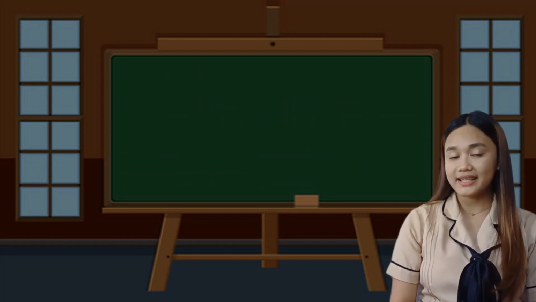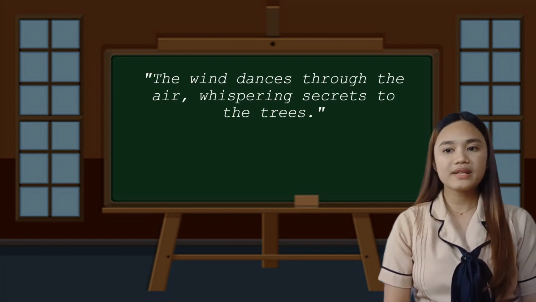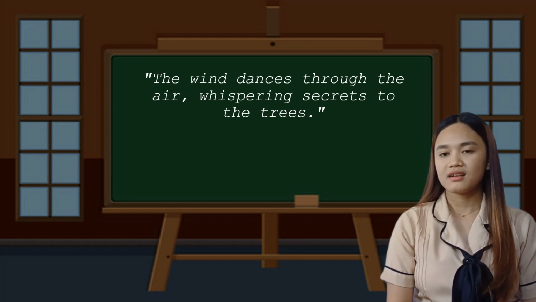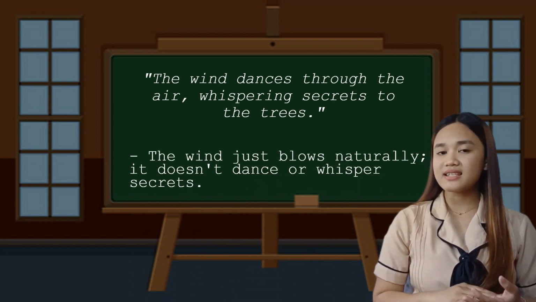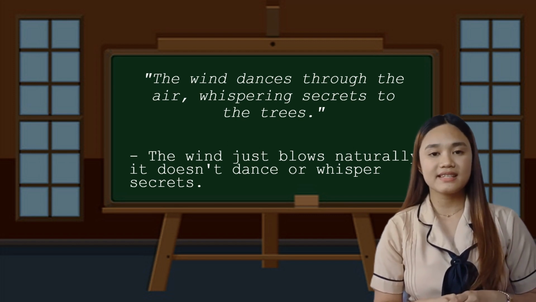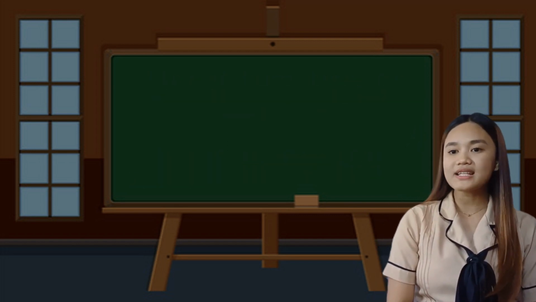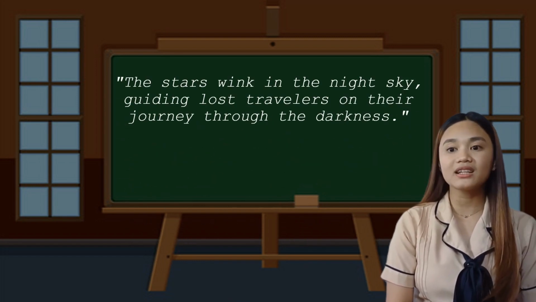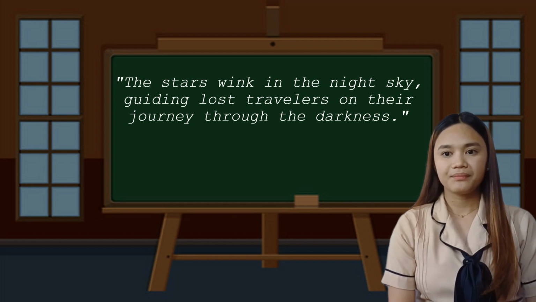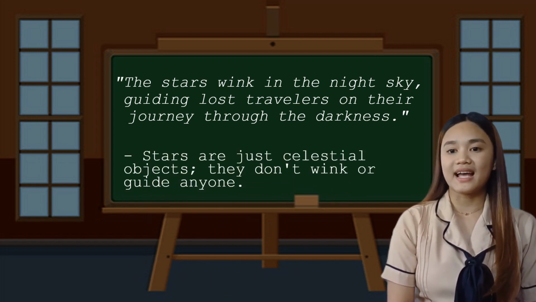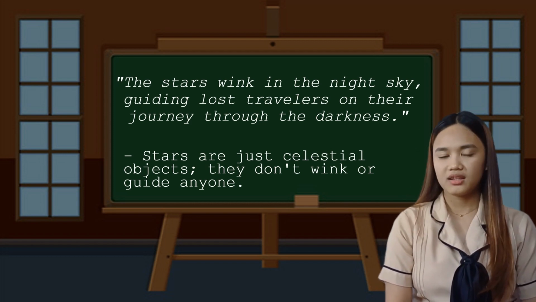And for the second example, the wind dances through the air, whispering secrets to the trees. The wind just blows naturally, it doesn't dance or whisper secrets. And for the third example, the stars wink in the night sky, guiding lost travelers on their journey through the darkness. Stars are just celestial objects. They don't wink or guide anyone.